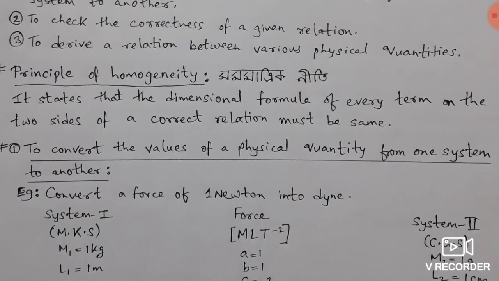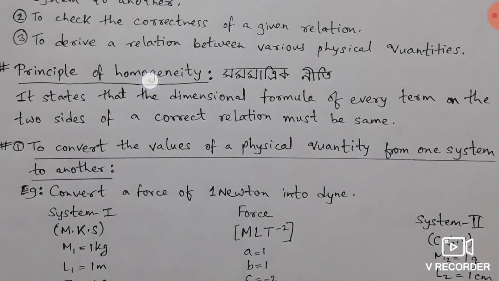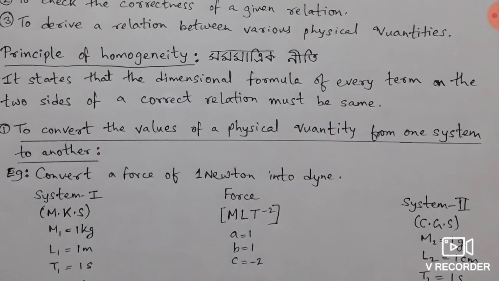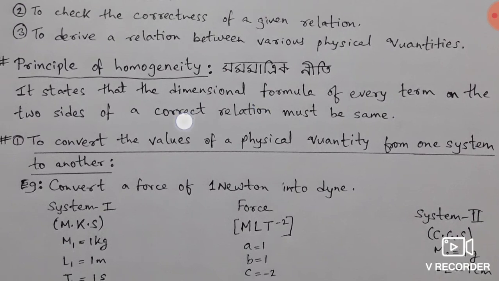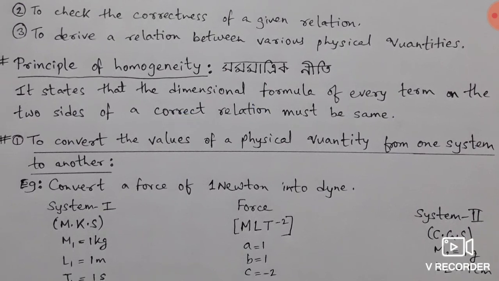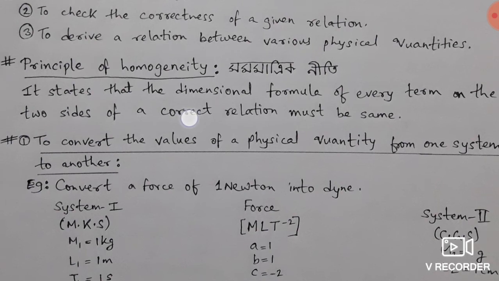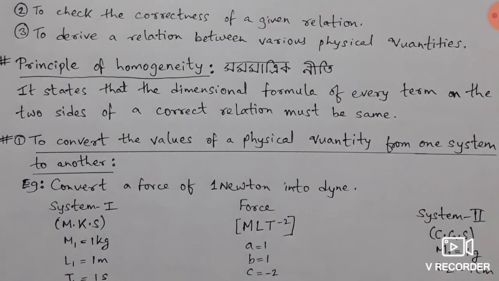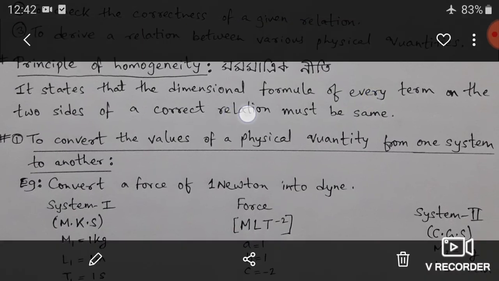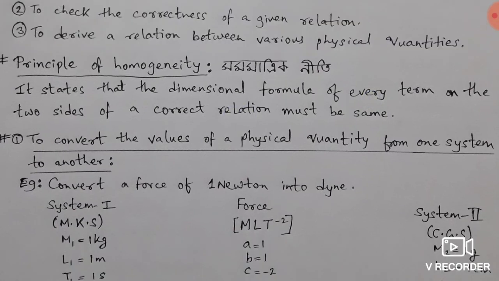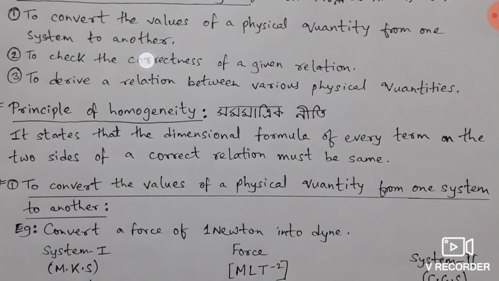Before that, we can see here the principle of homogeneity. It states that the dimensional formula of every term on the two sides of a correct relation must be the same. So what is the principle? If a relation is correct, then the dimension of every term on both sides of that relation must be the same. So this we will discuss in point number 2, while checking the correctness of a given relation.